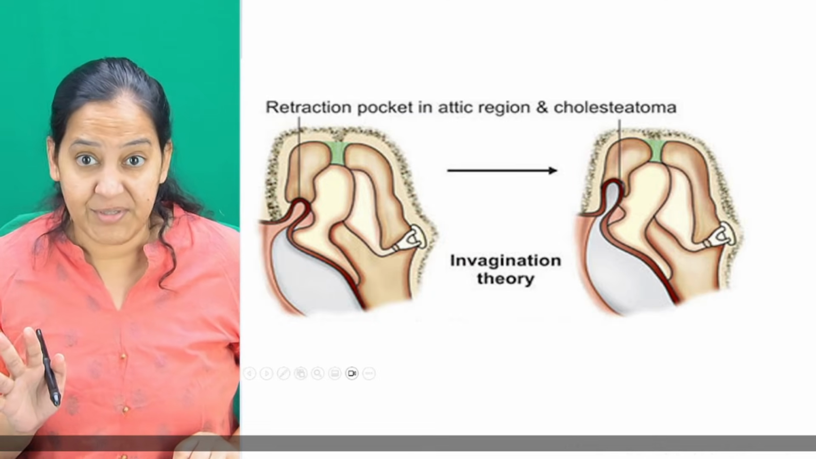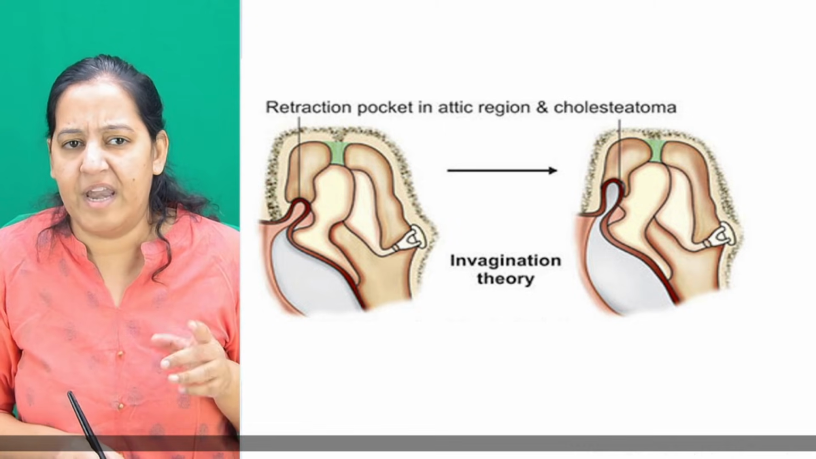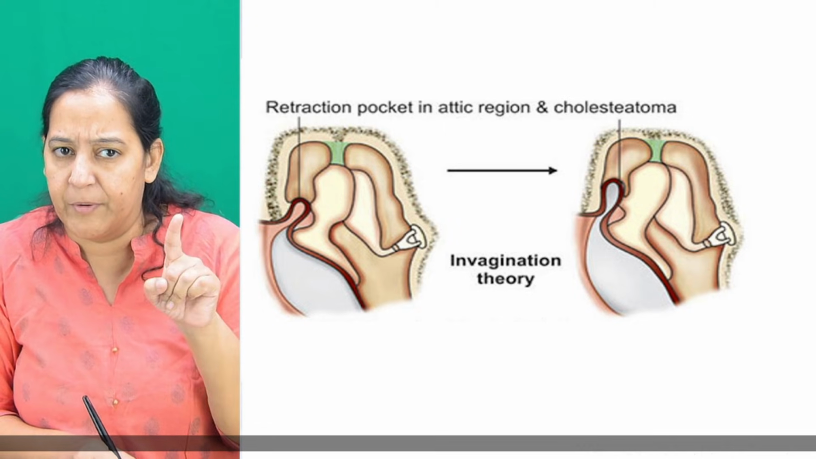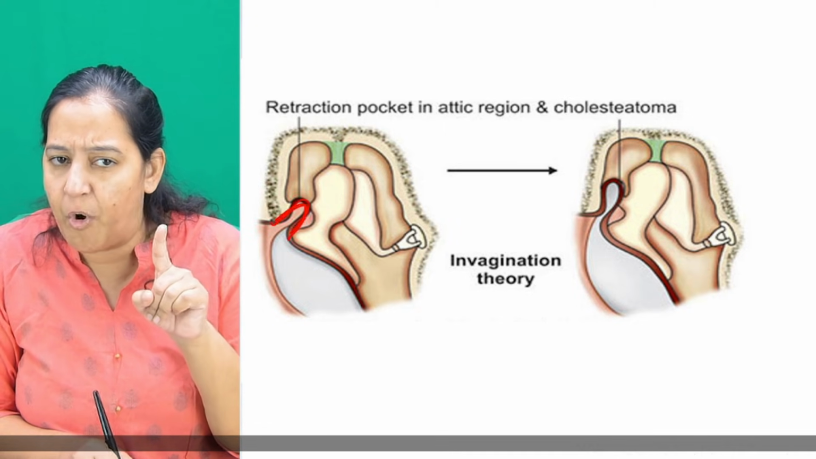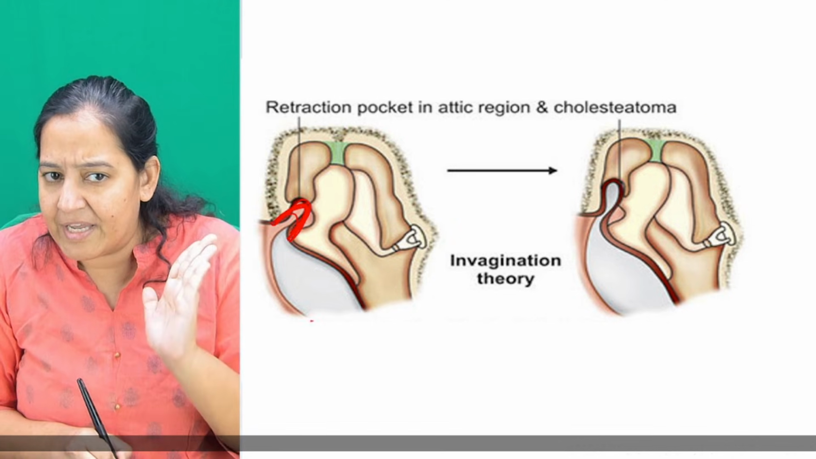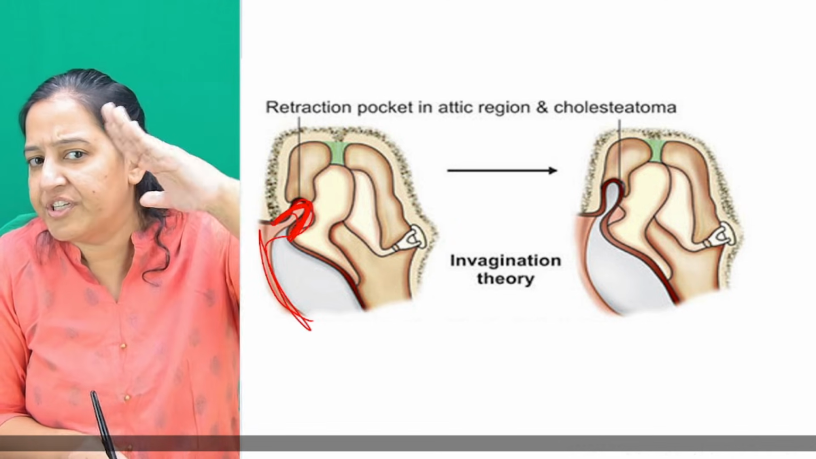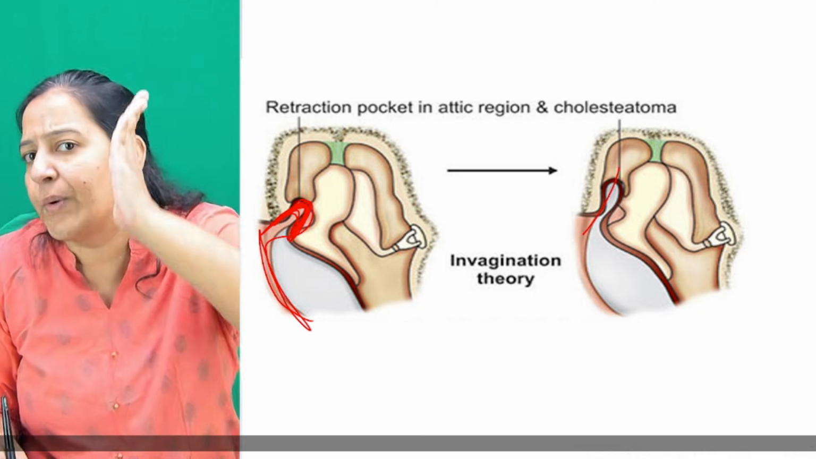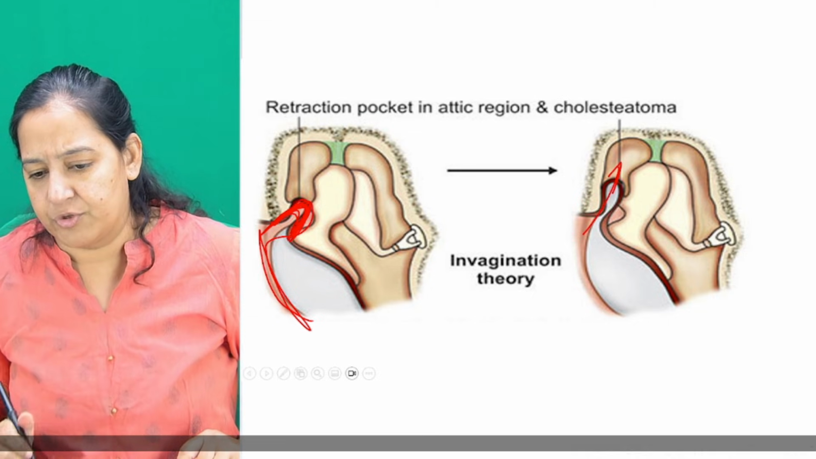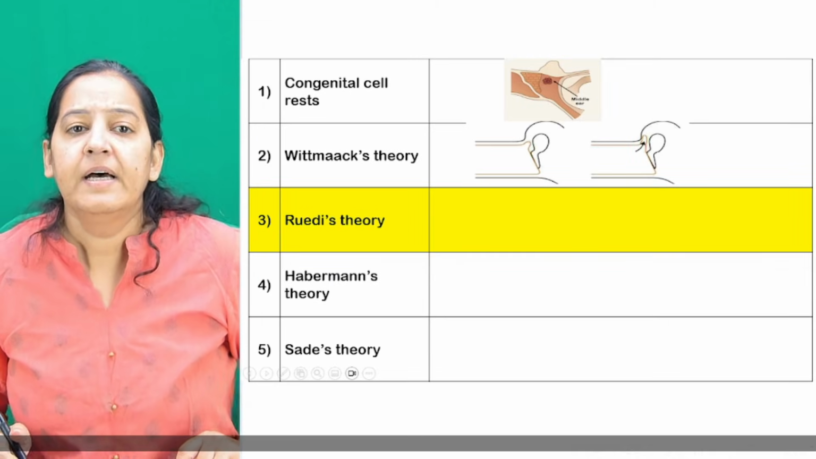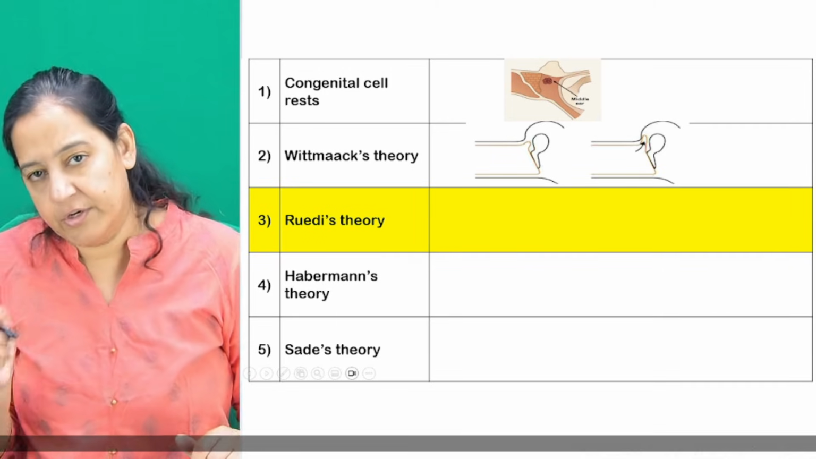Okay, cholesteatoma is very dangerous. You can appreciate the same now. This is a diagram from the book. You can appreciate the retraction pocket over here. Appreciate the tympanic membrane. Appreciate the retraction pocket, and how it's growing inside and forming the cholesteatoma. Yes, so that is the Wittmann theory. You can appreciate the diagram.